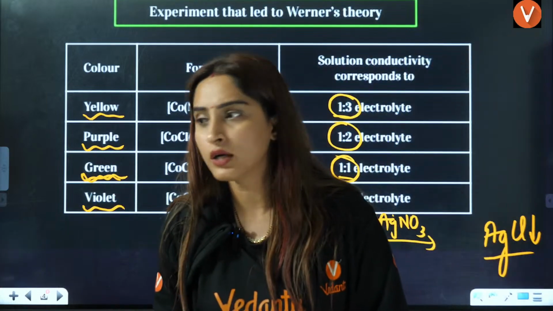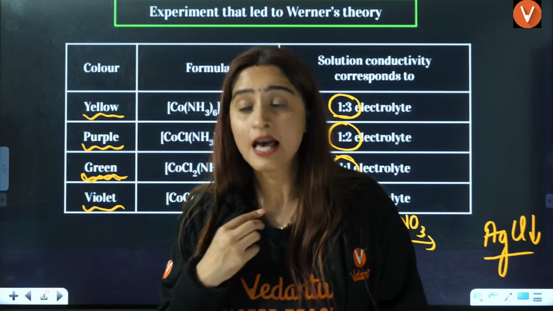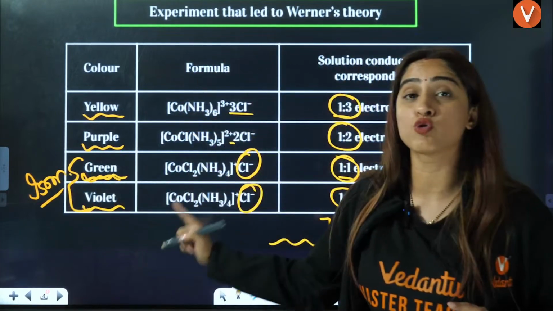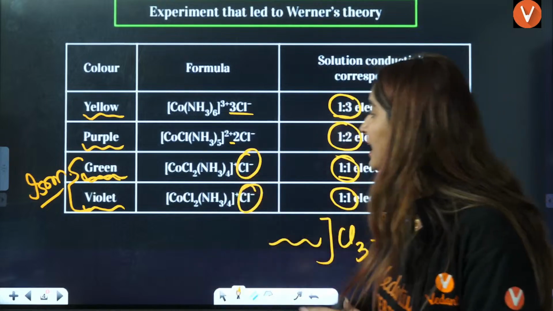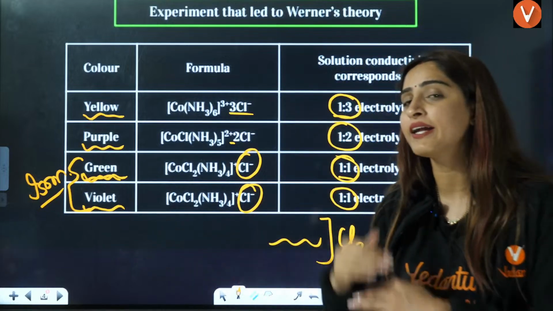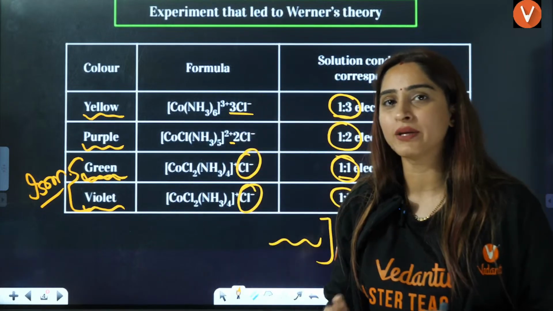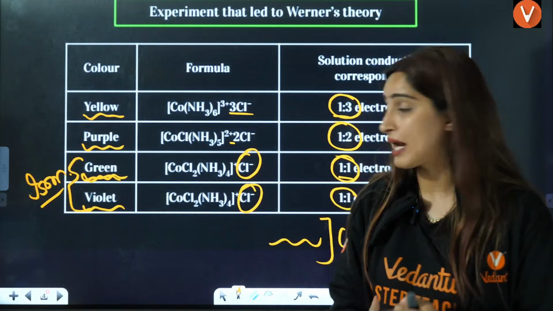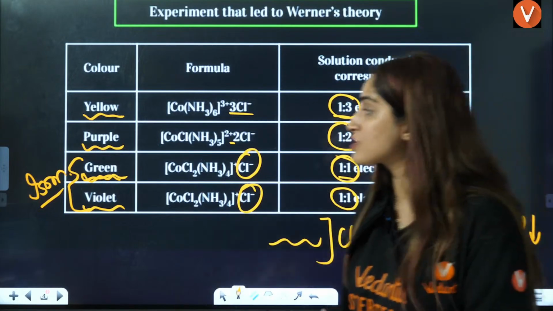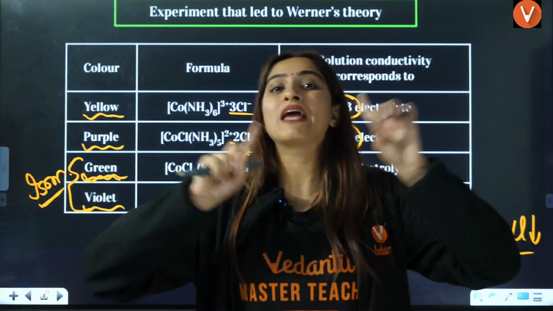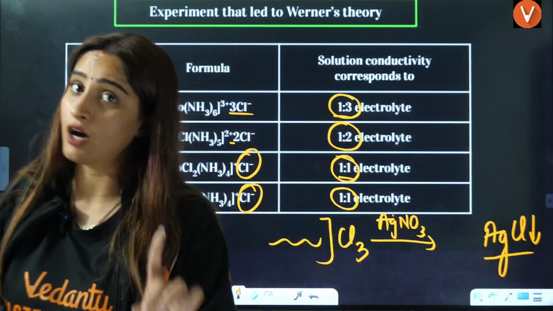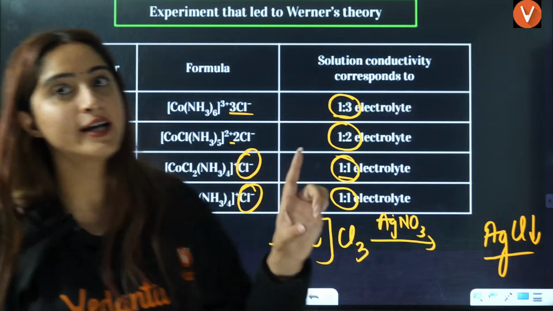Ma'am, is this wrong in our book? Is it the same thing that is in the NCERT? Yes, right? This is because of the isomerism. This question also can be asked to you, right? That what is the reason that this compound is green and the same compound is also violet? So many points can be there. The reason is isomerism, right? Because it will show us geometrical isomerism, that I'll teach you. Because of that isomerism, the spatial arrangement is different. That is the reason the colors of these 2 compounds come out to be different. A very important question hidden in your NCERT table, right?